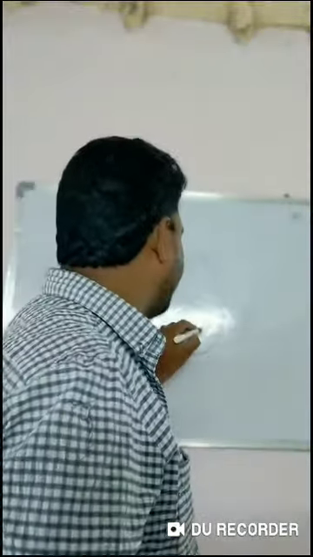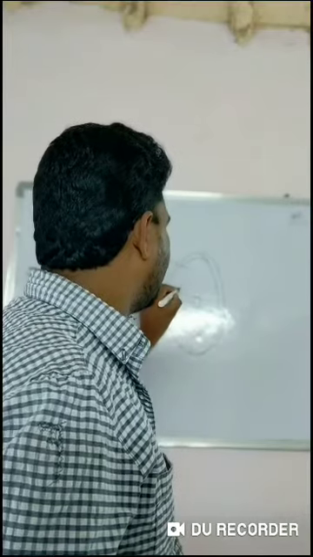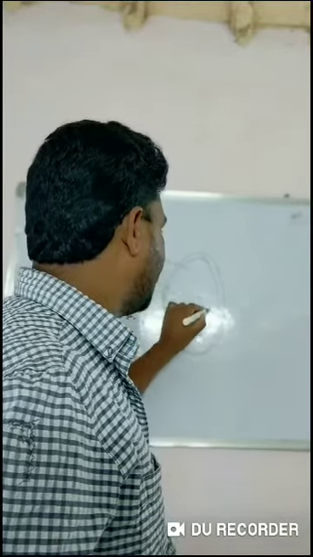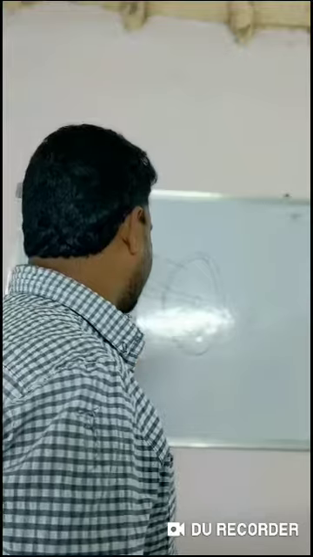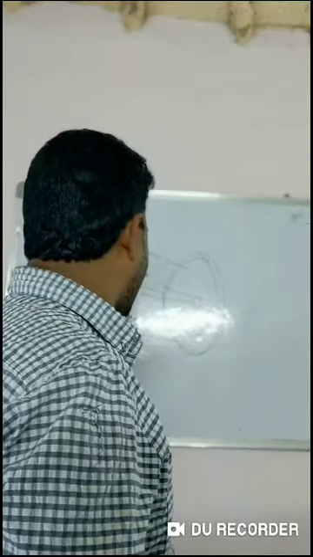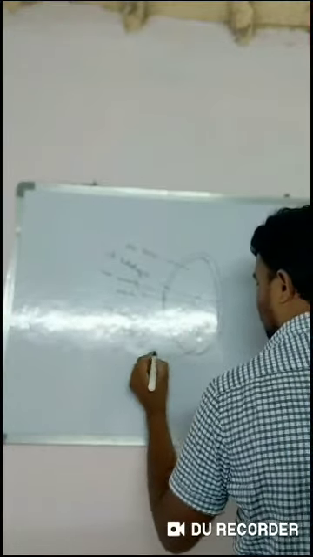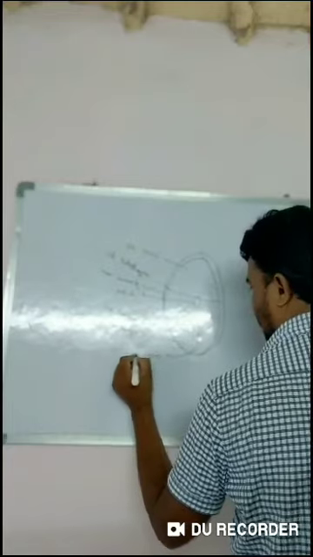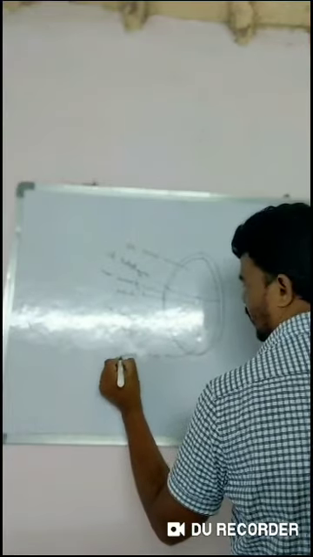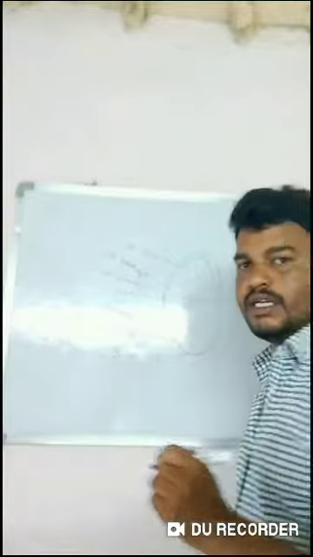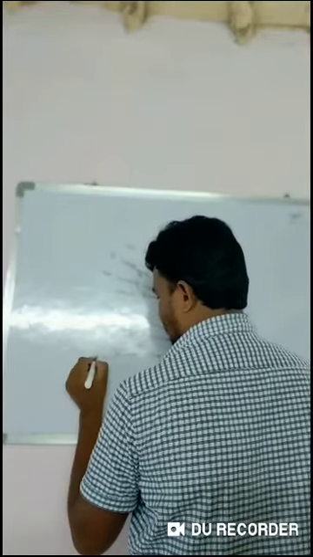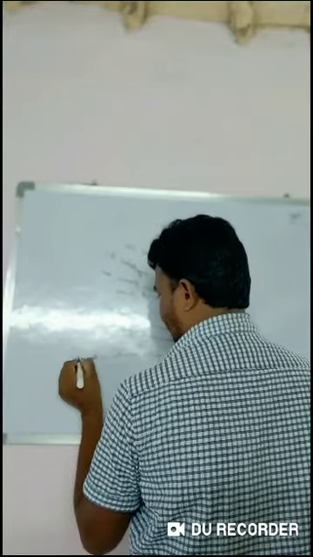Some yolks are pigmented. This is the cytoplasm, and some granules are there, called yolk granules, which are the reserved food.